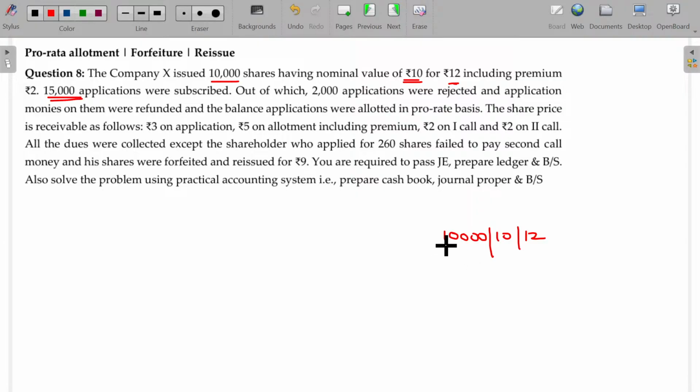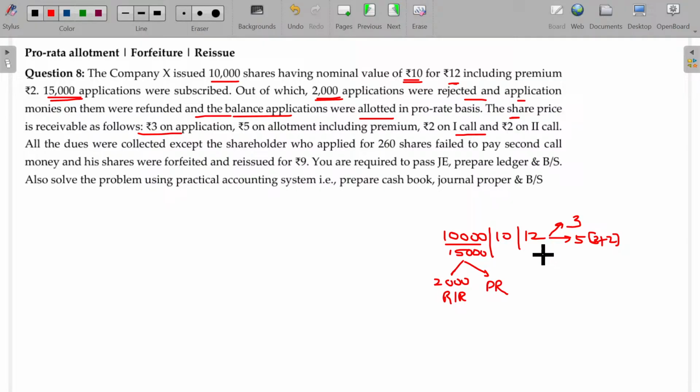15,000 applications were subscribed, out of which 2,000 applications were rejected, and application money will be refunded, and the balance applications were allotted on a pro rata basis. The share price is receivable as follows: 3 on application, 5 on allotment, meaning 3 plus 2, and 2 on first call, another 2 on second call.